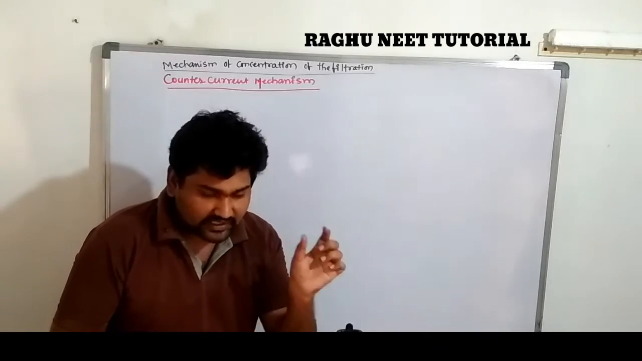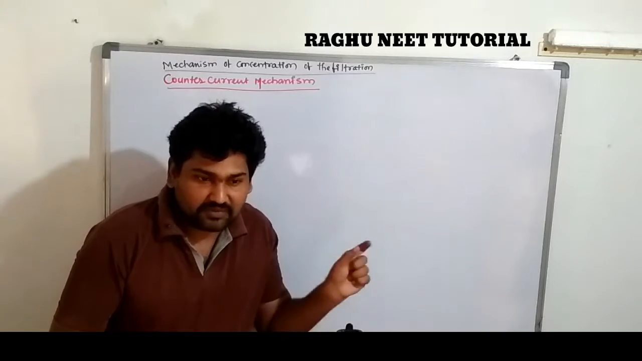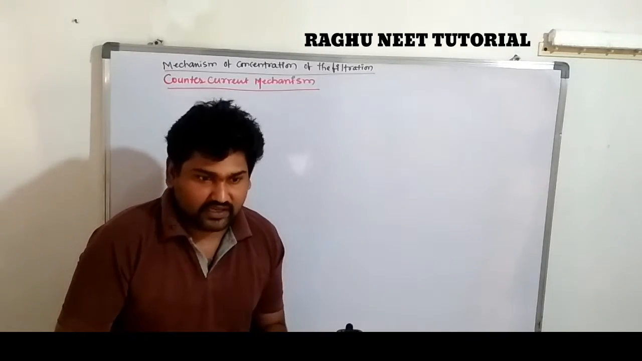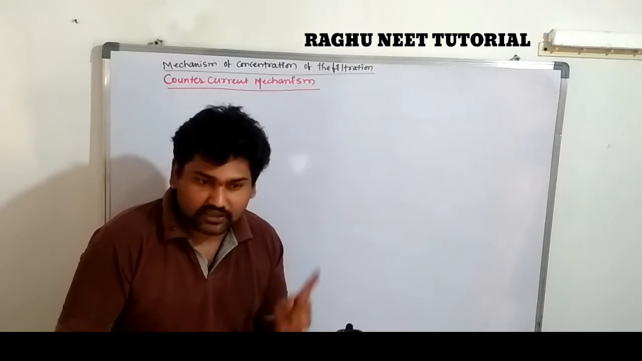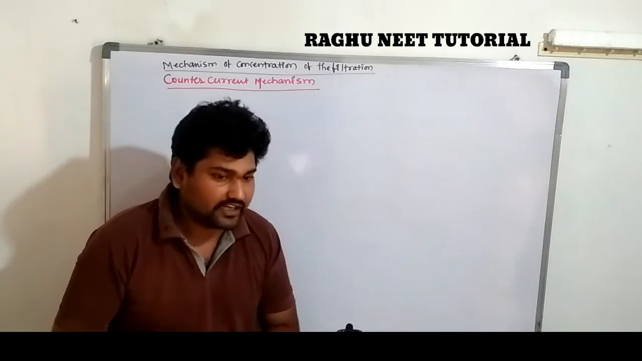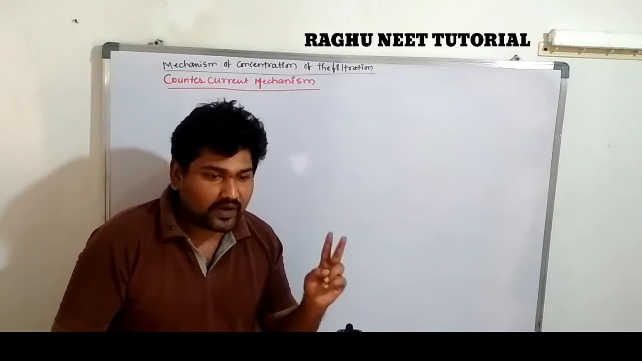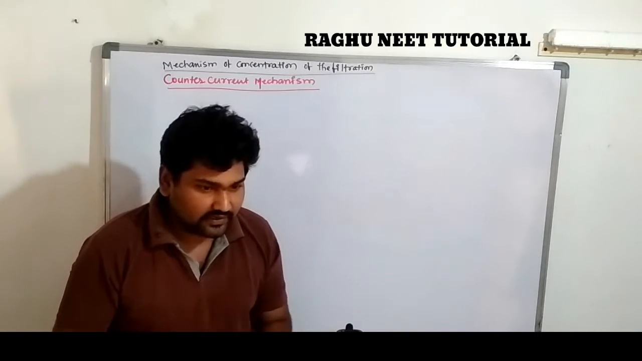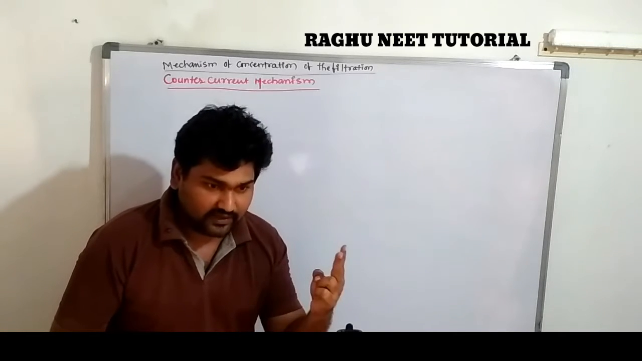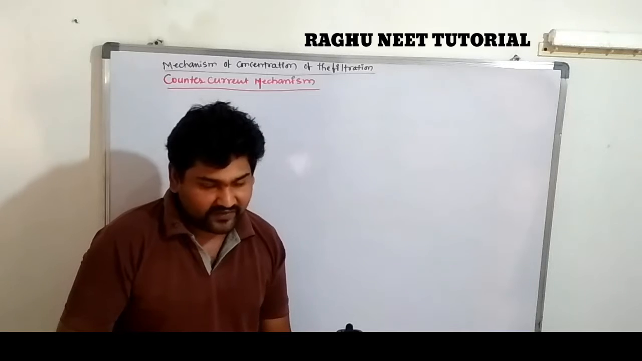Are you clear? What is the counter? Counter is nothing but something, and current is nothing but flowing. Something is flowing. So this countercurrent mechanism occurs in two regions of our nephron, in our kidney. First one is the vasa recta, second one is the loop of Henle. Very, very important.